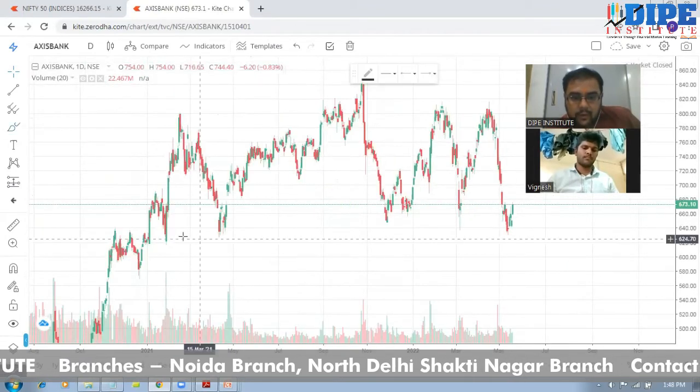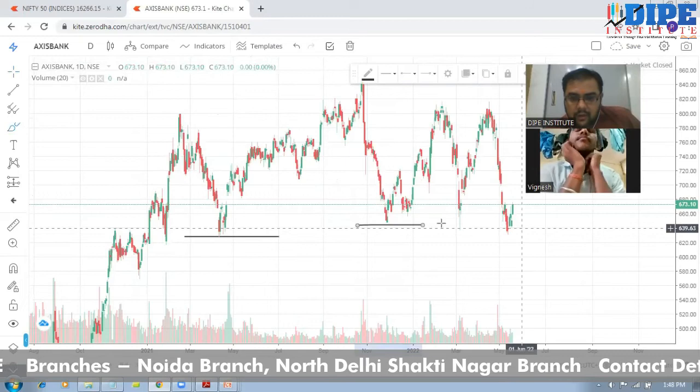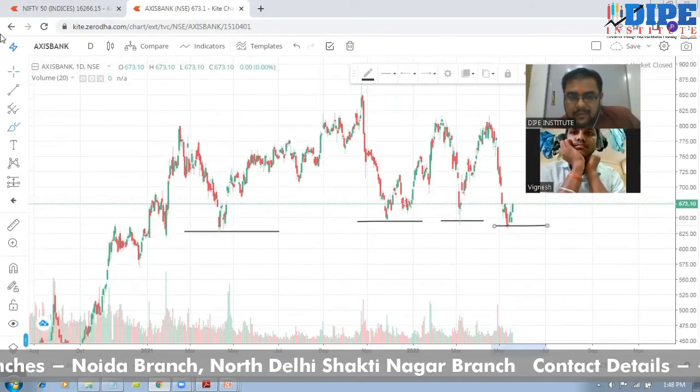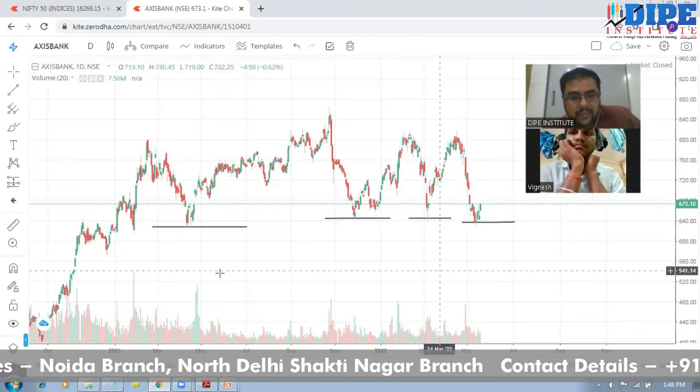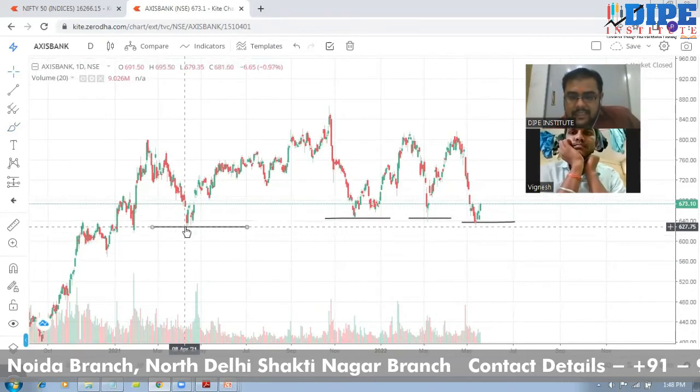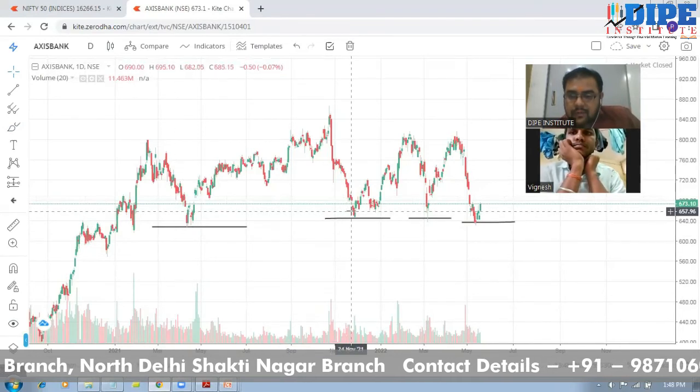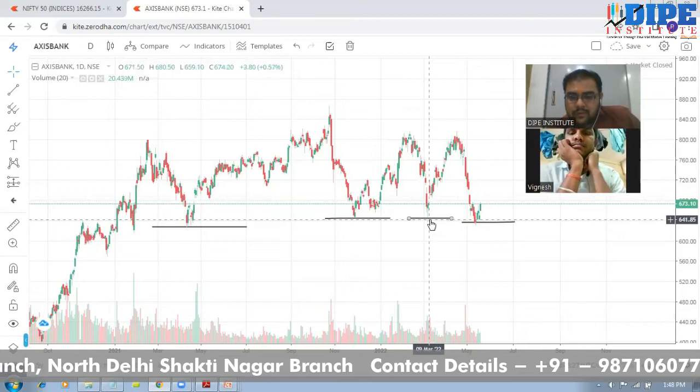Isn't it a very important location? Because every time it falls down, it takes the same area as support, right? It takes the same area as support. And from how long has it been taking it? From last year, April 2021, then November 2021, then March, and again.